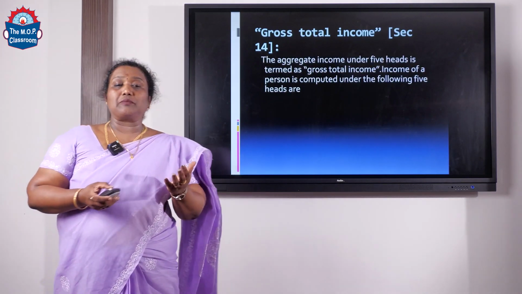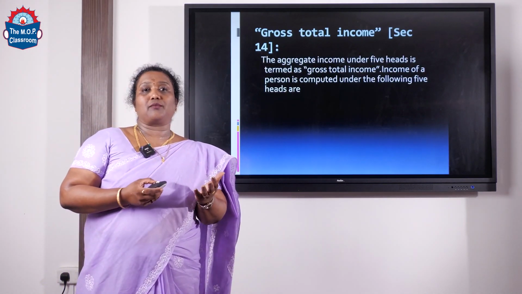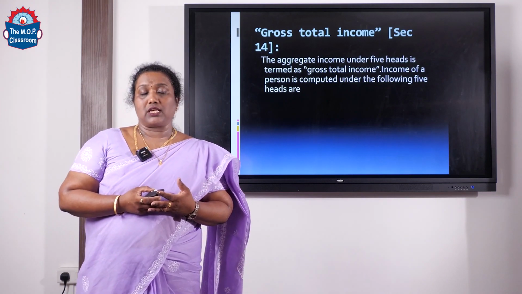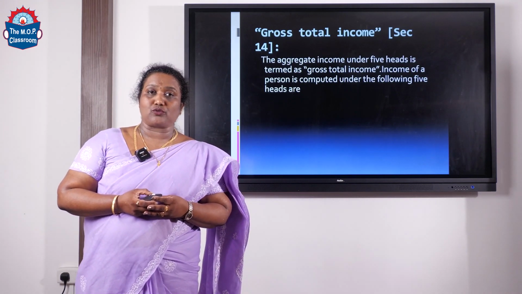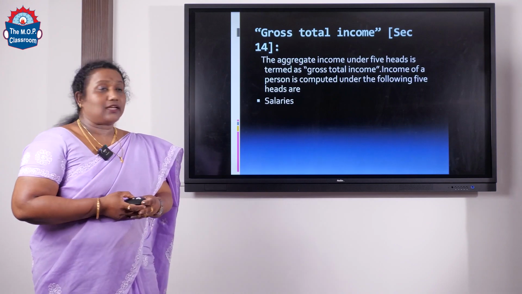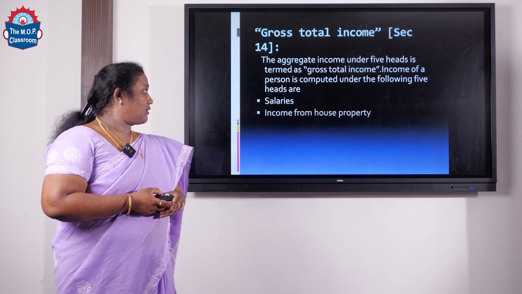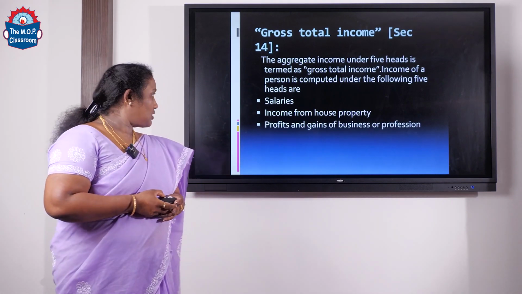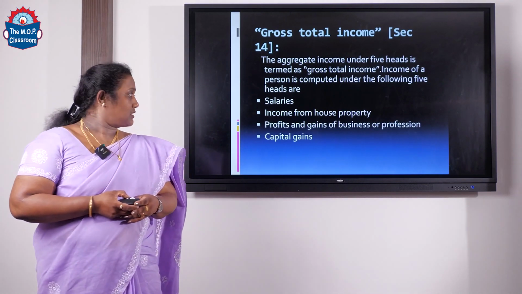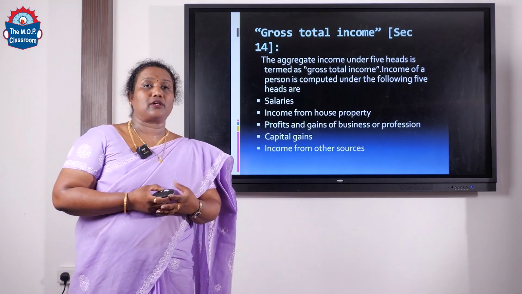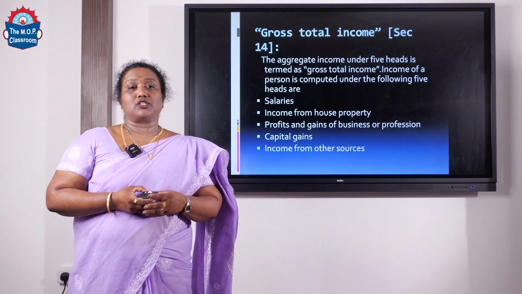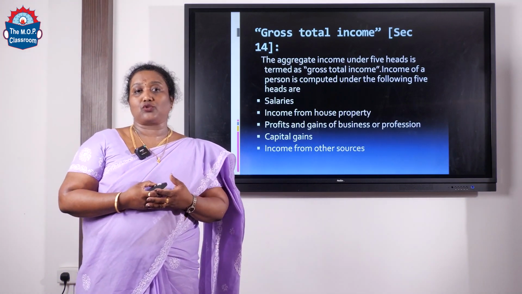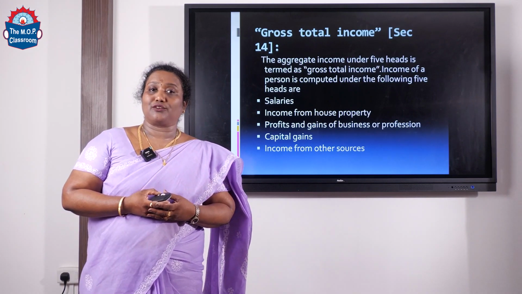Now, gross total income comprises the aggregate income from all the different sources. We have basically five different sources. Number 1, income from salaries. Number 2, income from house property. Number 3, profits and gains of business or profession. Number 4, capital gains. And the residual head of income is income from other sources. So when we aggregate all these different sources, we get what is called gross total income.